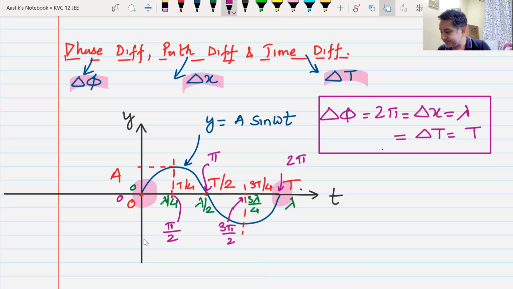From here, I can find out a relation between path difference, phase difference, and time difference. We'll do that in the next class. I hope you have understood what we have done in this class.